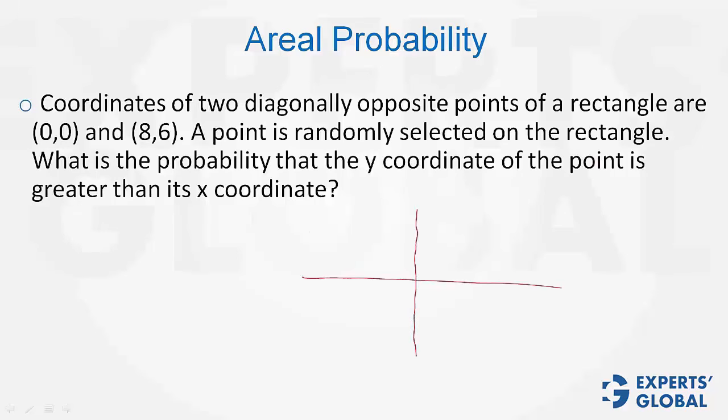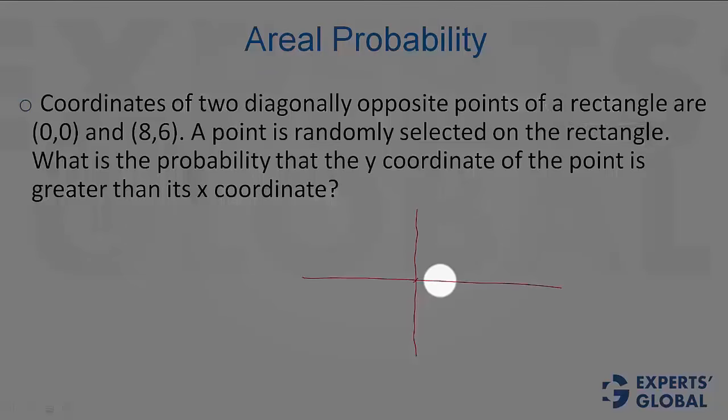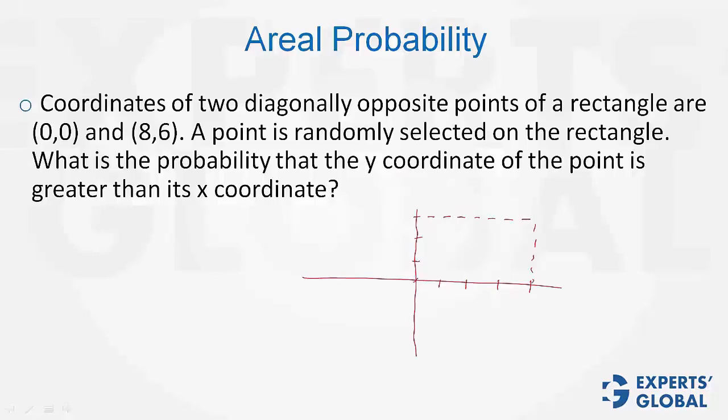You have the coordinate axis here, a rectangle. 0, 0 is here, and 8, 6, let us say this is 2, 4, 6, 8. This is 2, 4, 6. So this is the required rectangle. This is the complete area. We need to find the part of this area where the y-coordinate is greater than the x-coordinate. How do we do that?